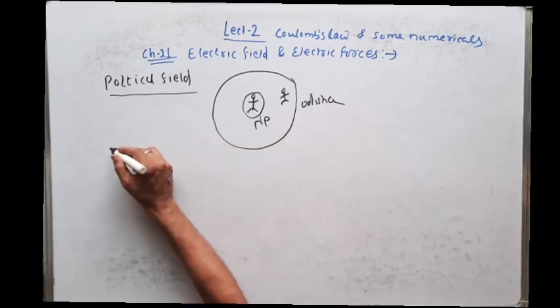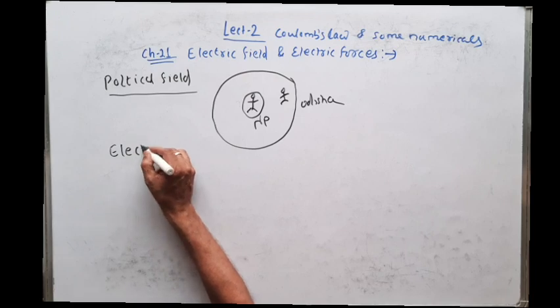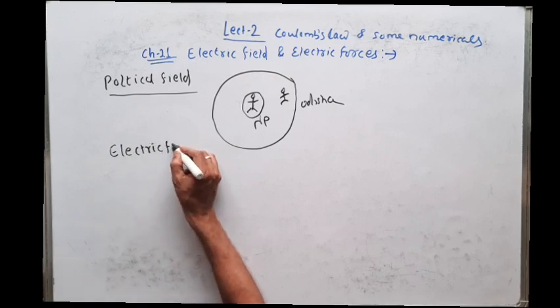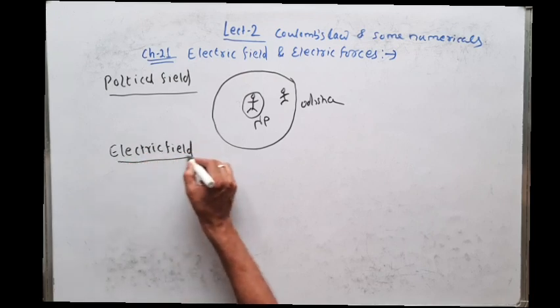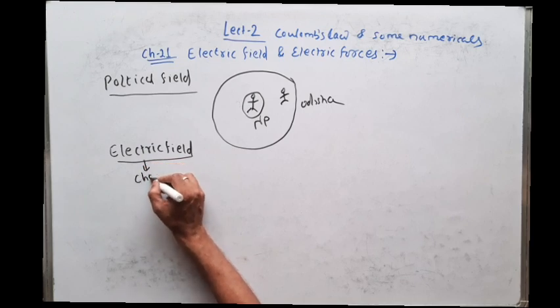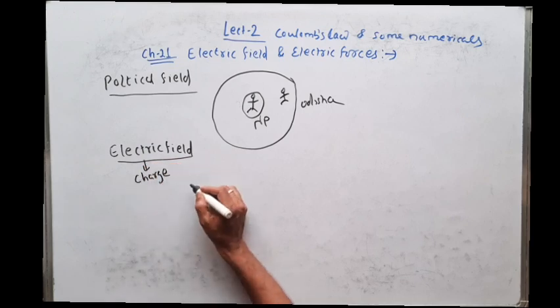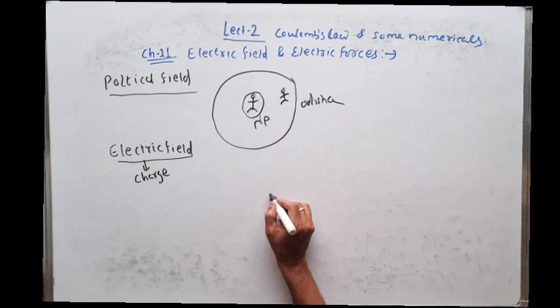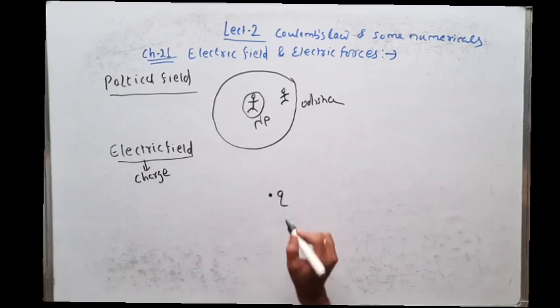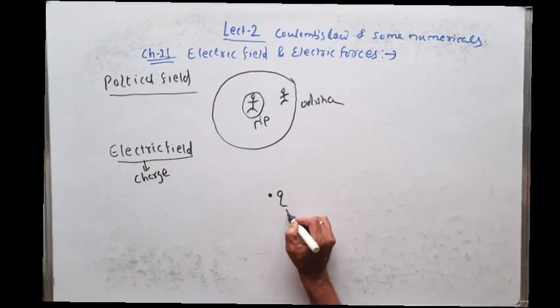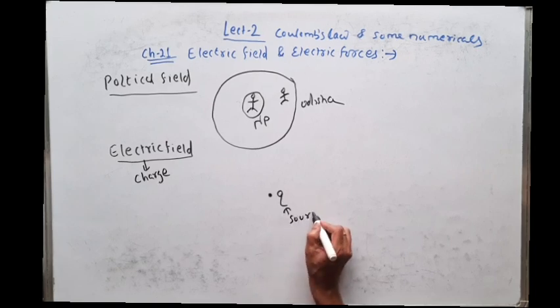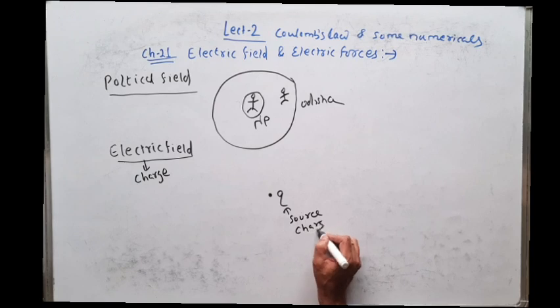Similarly, what is electric field? Just compare. Electric comes from the word electron. Electron is a charged particle. So let us take this charged particle Q. This is the main charged particle, you can say the source charged particle.